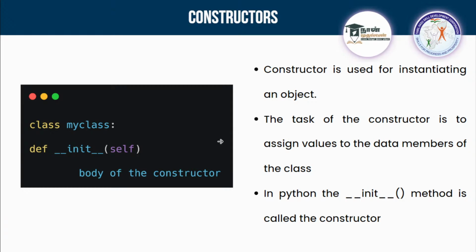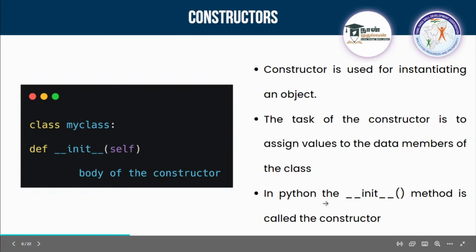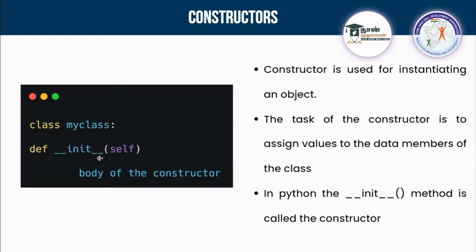So in that case, this double underscore init comes into play. This is a special method in Python. The task of this constructor is to assign values to the data members of the class, and it is called the constructor, double underscore init. Using double underscore init double underscore, you can pass this self inside. I'll explain the example here.